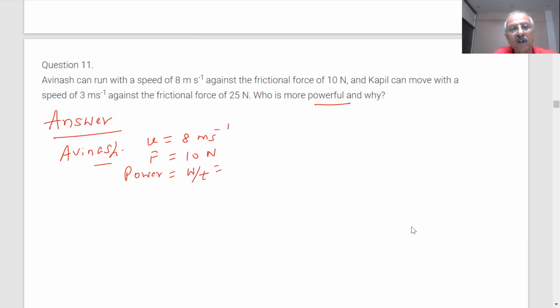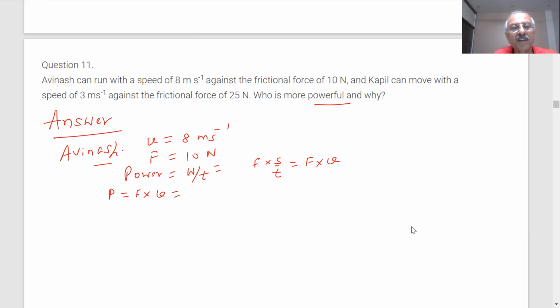What is power? Rate of doing work. What is this rate of doing work here? When he is running, student, what is the rate of doing work? What formula did we give you for power? Work done by time taken, work done by S by T. What is that? Force into velocity. Power is also F into V.